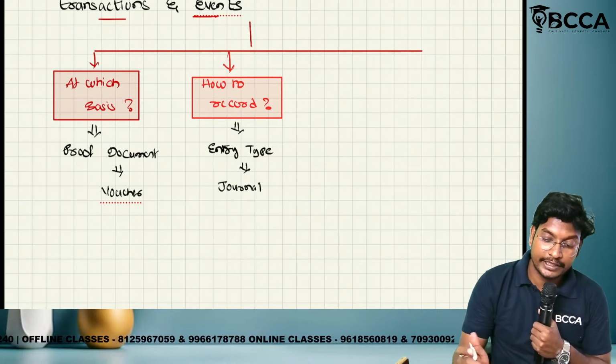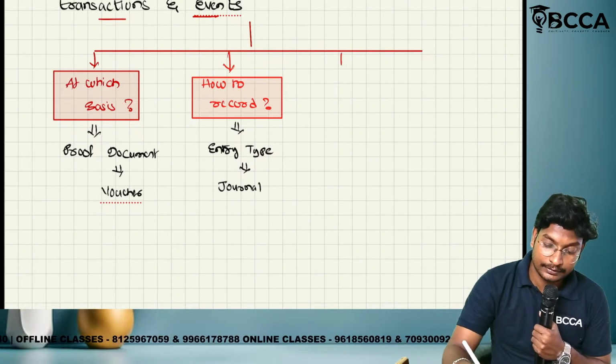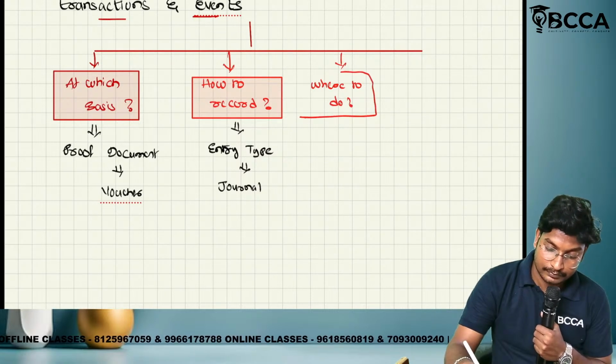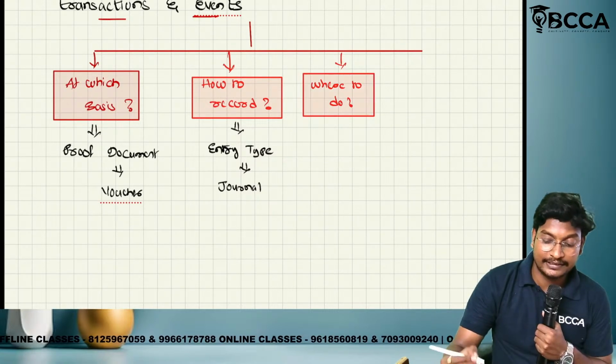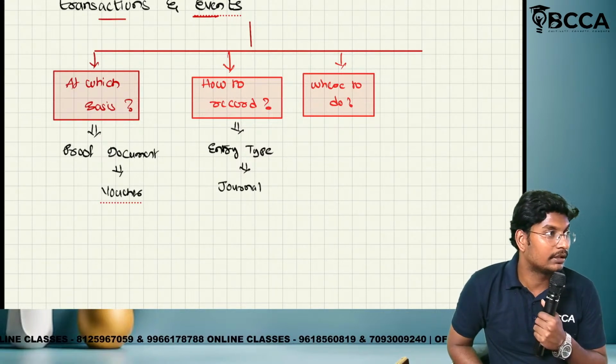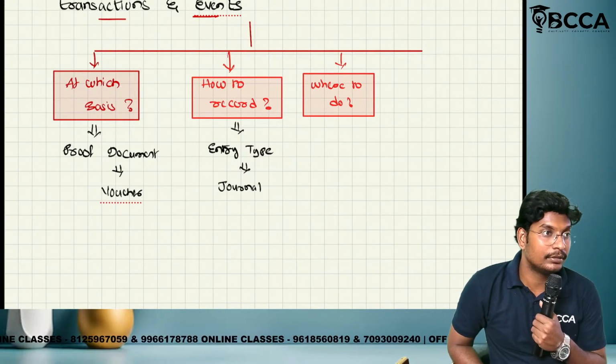Next, where to record? Where will we record the transactions and events? Nothing but books. That book is called day book or journal book.